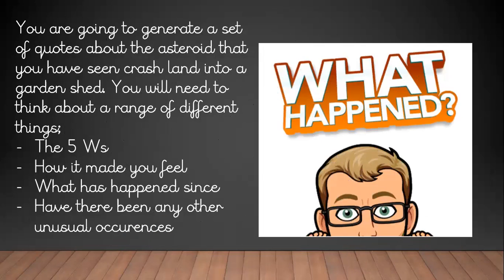So, as I say, you're going to generate a set of quotes about that asteroid hitting the Earth. You're going to pretend that you've seen this asteroid crash land into a garden shed. When you're generating your quotes, you need to imagine that you're the witness who has actually seen this, and you need to think about what the 5 W's are. What happened, when it happened, where it happened, why you think it happened, and how it happened. So you need to think about how it made you feel, what has happened since, and have there been any other unusual occurrences. You can completely make those up. This is your time to be as imaginative as you can for these quotes.